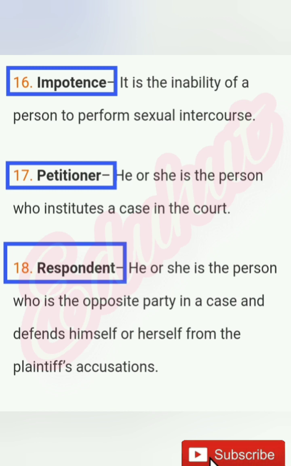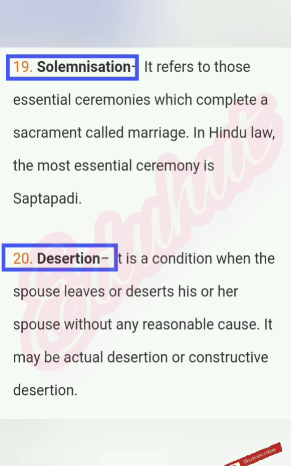Petitioner, he or she is the person who institutes a case in the court. Respondent, he or she is the person who is the opposite party in a case and defends himself or herself from the plaintiff's accusations. Solemnization, it refers to those essential ceremonies which complete a sacrament called marriage.